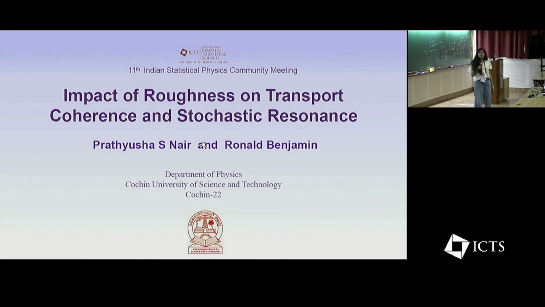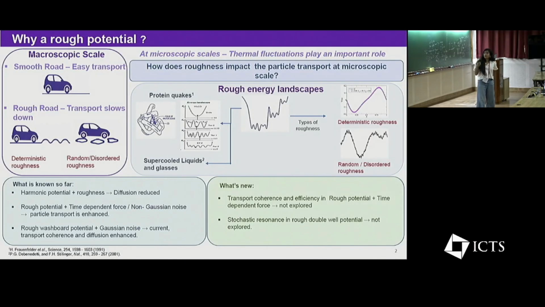Hi all. So today I'll be discussing the effect of roughness in a potential on the transport coherence and stochastic resonance. So why did we choose a rough potential? We all know that on the macroscopic scale, any sort of roughness on any surface will hinder the transport. For example, transport on a smooth road is much easier than on a road with bumps and potholes. It will slow down the speed of the vehicle.